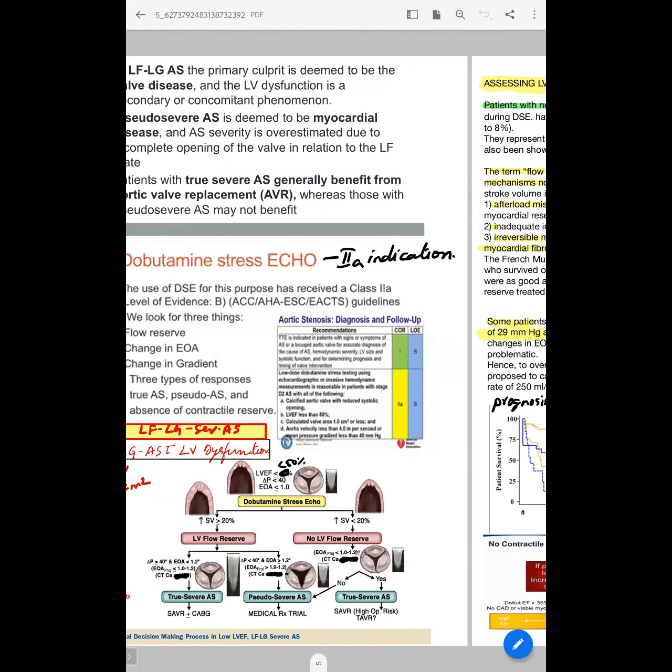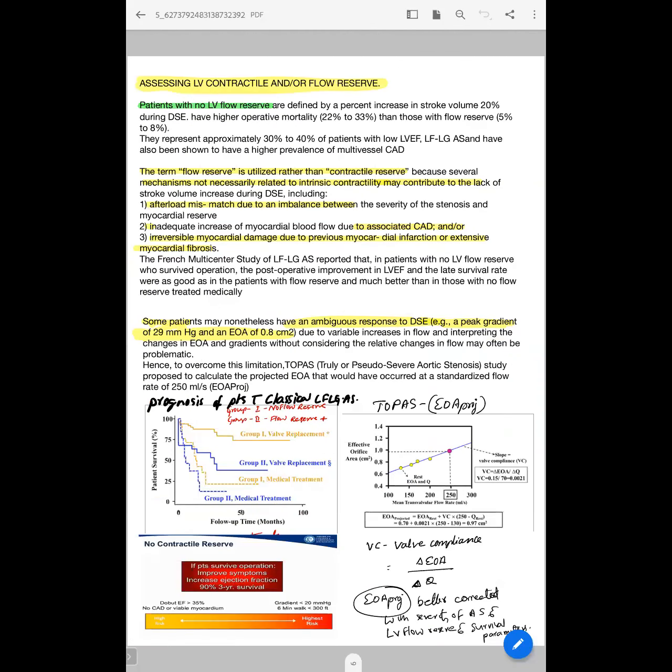So how do we assess the LV contractile or flow reserve? Patients with low flow reserve are defined by the percent increase in stroke volume. If it increases more than 20% during DSE, these patients are categorized as having flow reserve, whereas people who do not have more than a 20% increase are categorized as having no flow reserve. Why do we need to differentiate between these two groups?